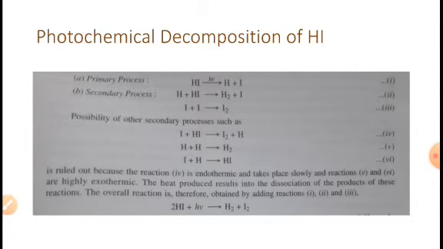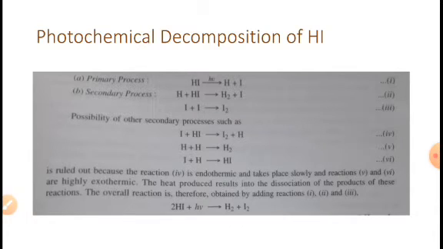Okay, so photochemical decomposition of hydrogen iodide. Before that, the activated molecule or the products of the primary process may react with other molecules to form products, or the activated molecules may emit radiation of either the same or a different frequency. These processes are known as secondary processes. So in the light of the above discussion, I am going to discuss some of the mechanisms of important reactions.